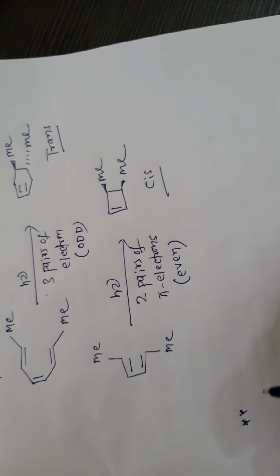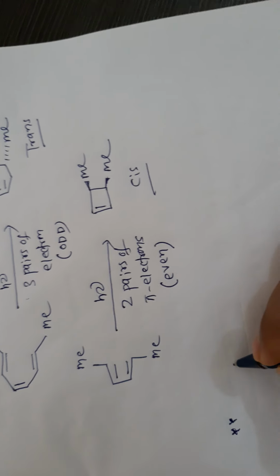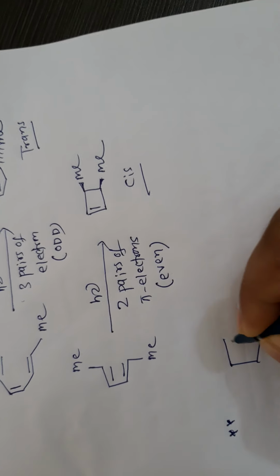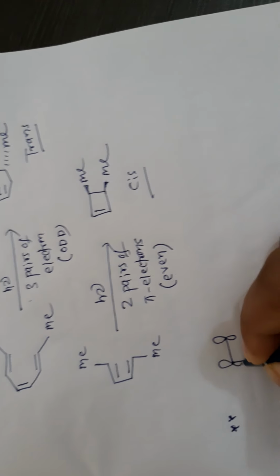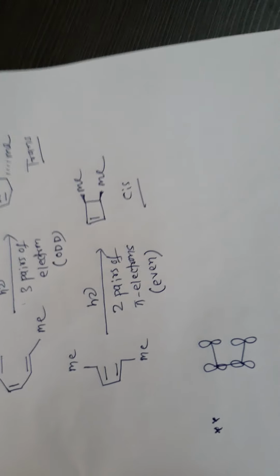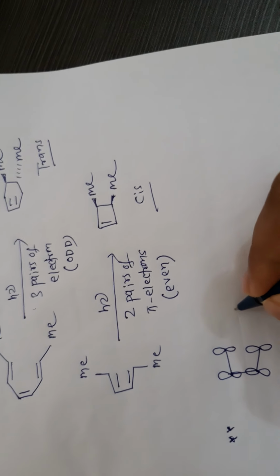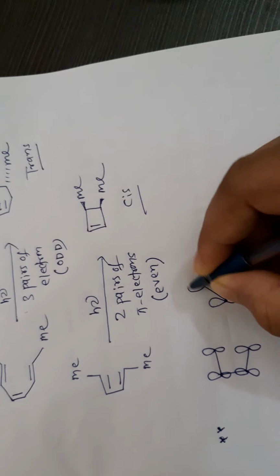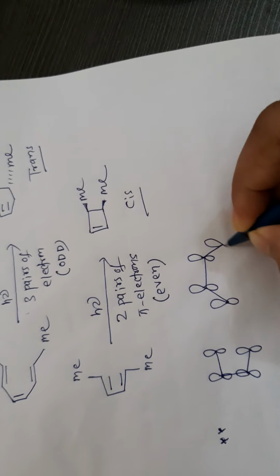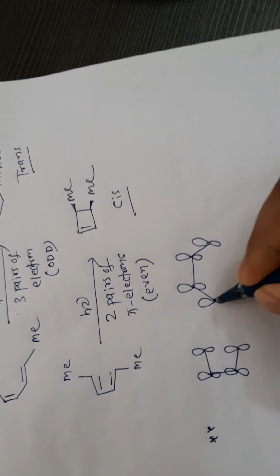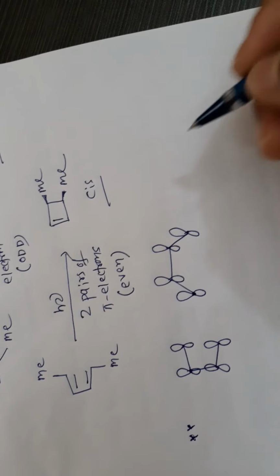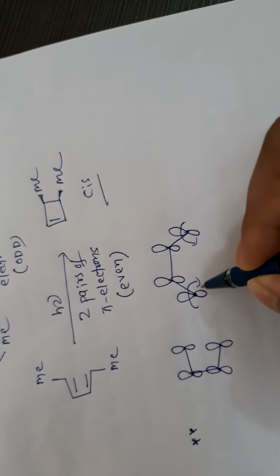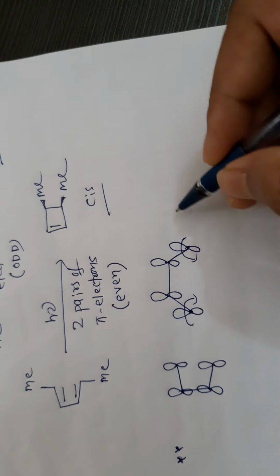Let me take an example. Here this has an orbital like this, and here this orbital. These are the two terminal carbons. You rotate these two terminal carbons in such a way that phase-wise orbital overlap occurs.